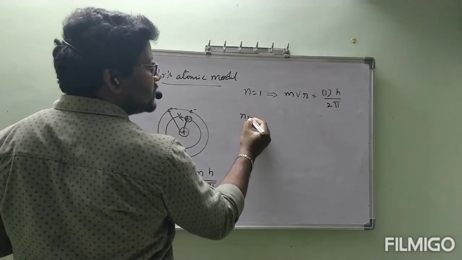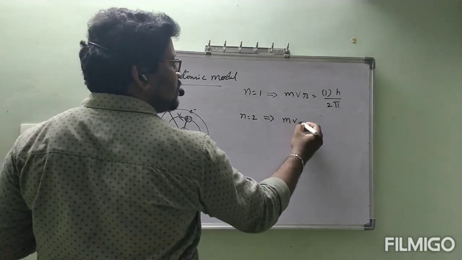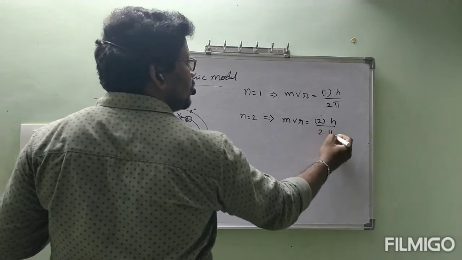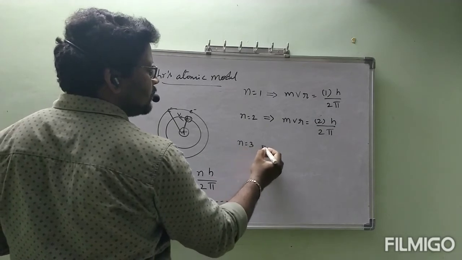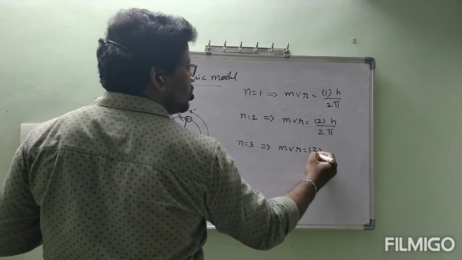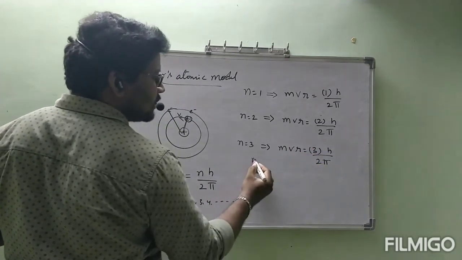Next, if n is equal to 2, mvr is equal to 2 into h by 2 pi. Next, if n is equal to 3, mvr is equal to 3h by 2 pi. Like that, continuation.